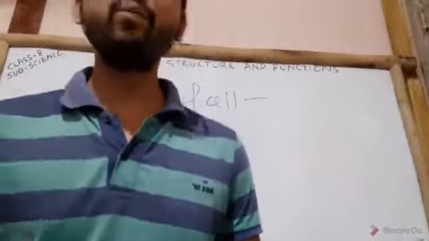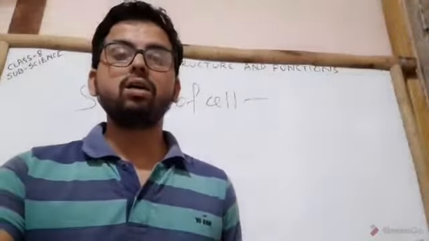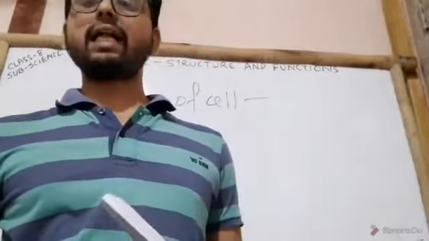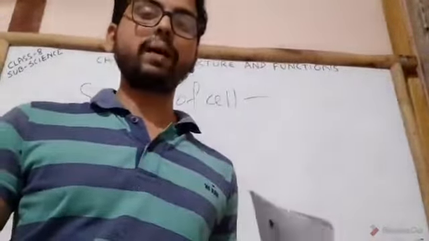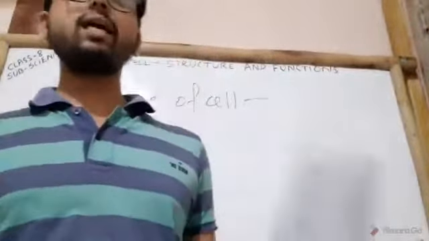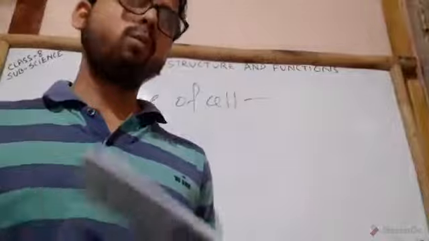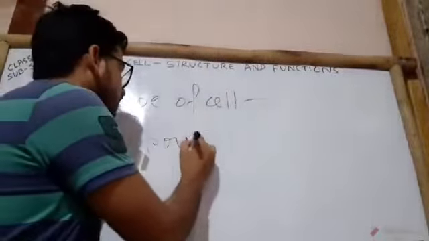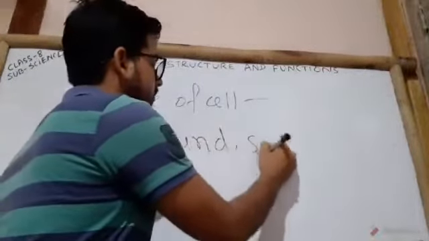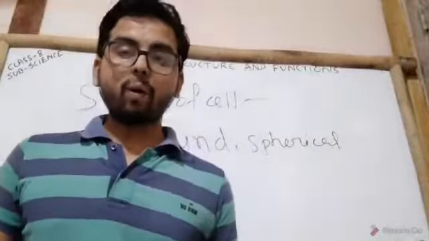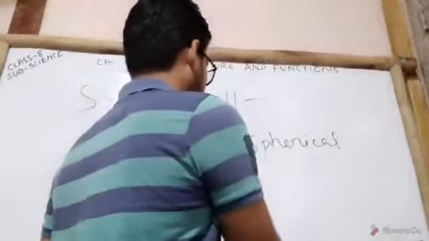Humans have millions of cells such as WBCs and cells that form nerves. Their shapes vary according to the functions they perform. Most cells are round, spherical, or elongated.